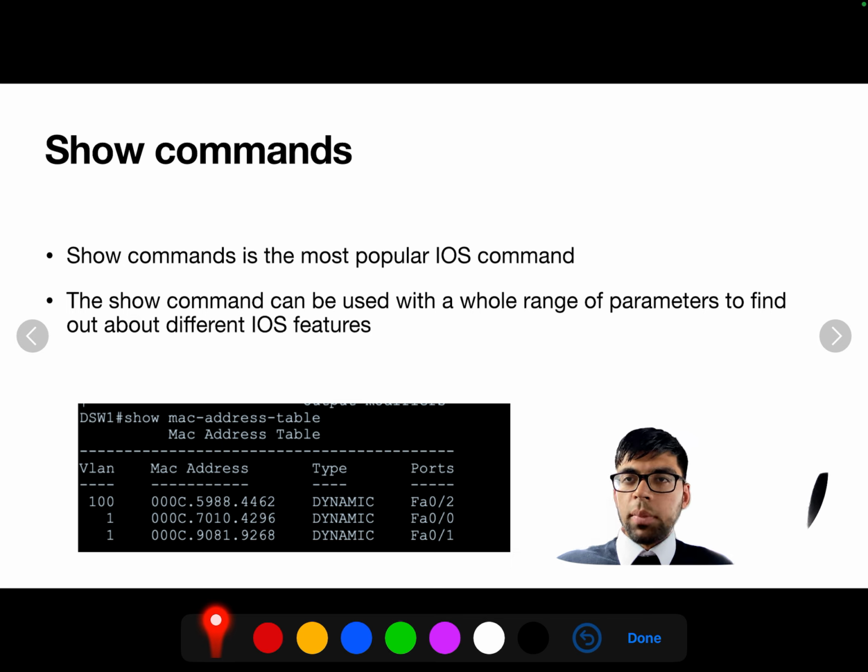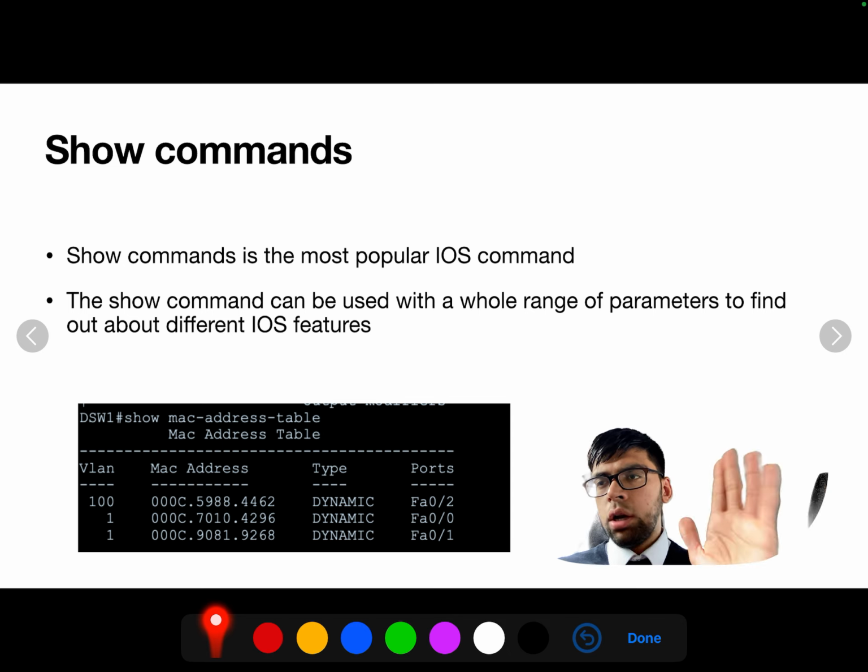So show commands are by far the most popular iOS command. Now the show command can be used with a whole range of parameters to find out about different iOS features. Now there's so many variations of the show commands being used. So show Mac address dash table, show Mac address table, or show IP interface brief, or show spanning dash tree, or show IP OSPF neighbors. You know, there's so many variations of the show commands that are used on routers and switches.